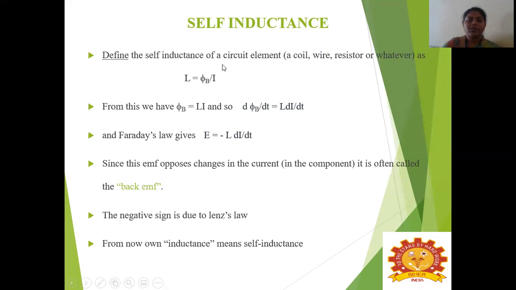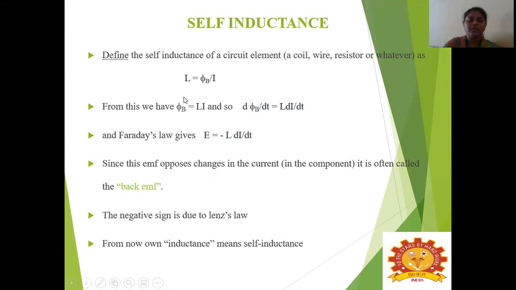Definition: the self-inductance of a circuit element, that is either a coil, a wire, a resistor, or whatever it may be, is denoted as L equal to phi B, that is the flux in the magnetic field, divided by the current in the coil. And from this equation we can write phi B, that is the flux, equal to L into I.